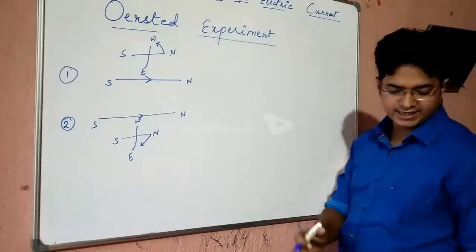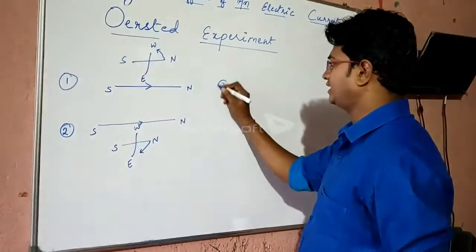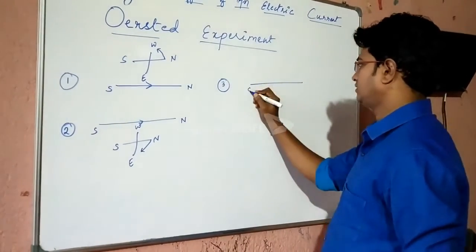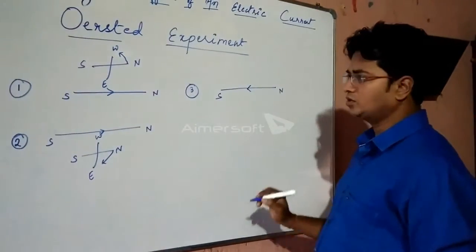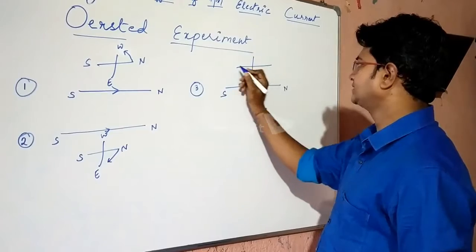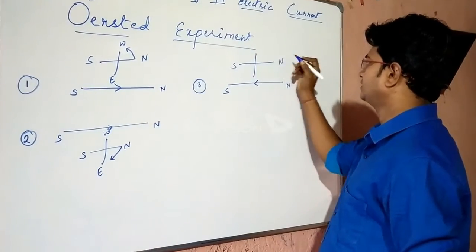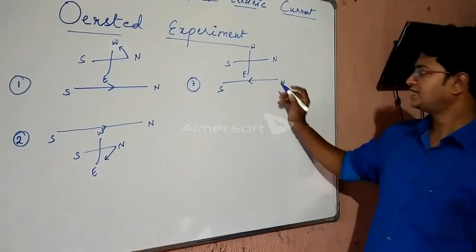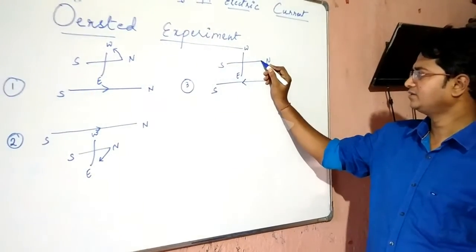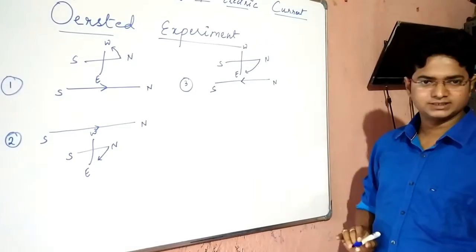Now he changed the direction of the current. If the current is passing from north to south and the magnetic needle is kept just above it, he observed that the north pole of the magnetic needle got deflected towards east.